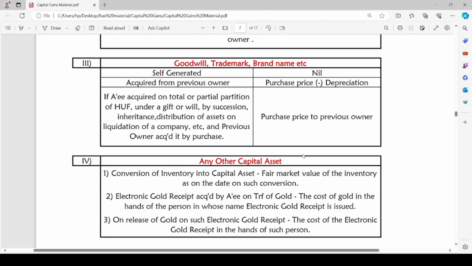If the assessee acquired on total or partial partition of HUF, under a gift or will, by succession, inheritance, distribution of assets on liquidation of a company, etc., and the previous owner acquired it by purchase, these intangible assets are acquired by the assessee without paying any sum. But the previous owner of such intangible assets has acquired these assets by purchasing. In such a case, the purchase price to the previous owner will be the cost of acquisition of the capital asset to the assessee. I hope it is clear for you.